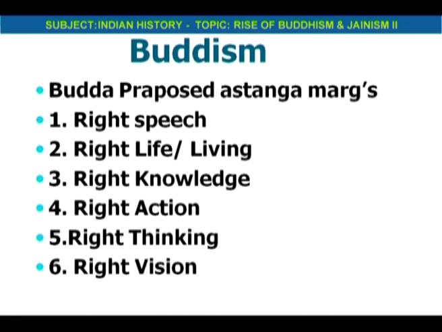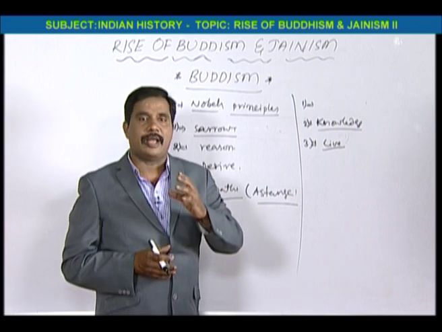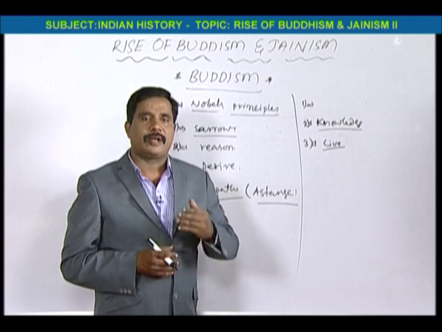And third, right life, or livelihood. Samyak Jivan is called right life or right livelihood. We should spend a correct life, because in this society many people are not living a perfect life.